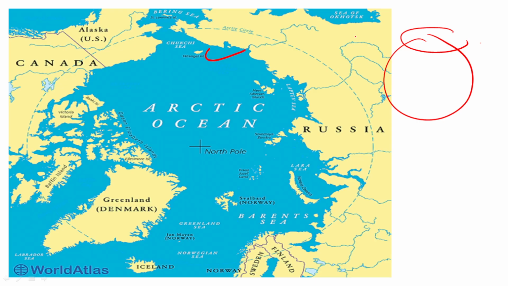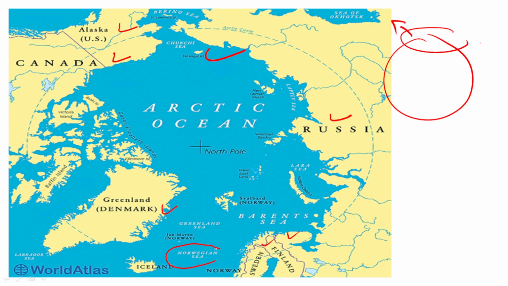And we will see that over the period of time, we are seeing a good amount of impact on the Arctic Ocean due to global warming. And when we look at the Arctic Ocean guys, you can see the land masses that are surrounding this Arctic Ocean. Guys, one is going to be Canada over here, Alaska, USA. We are seeing Russia over here guys, Finland, Sweden. So guys, Greenland is also here. So please remember this.